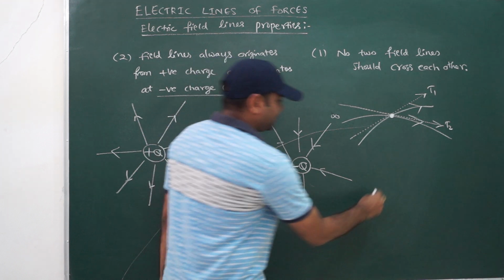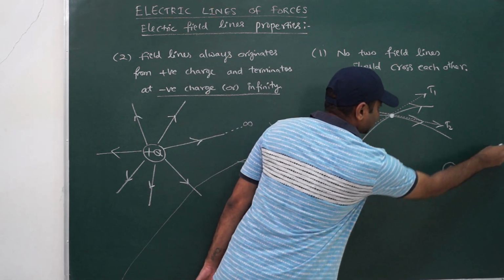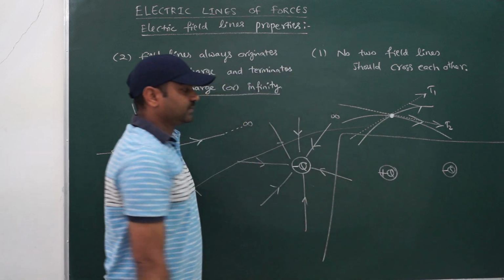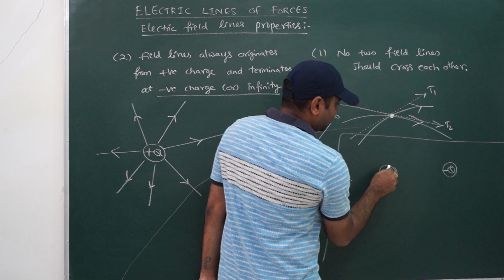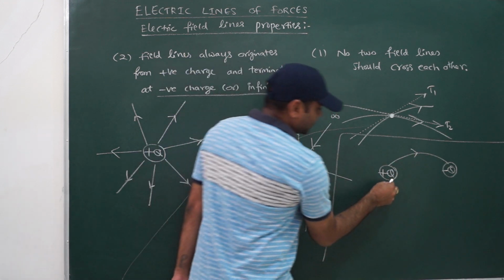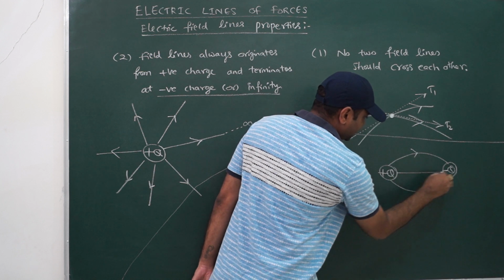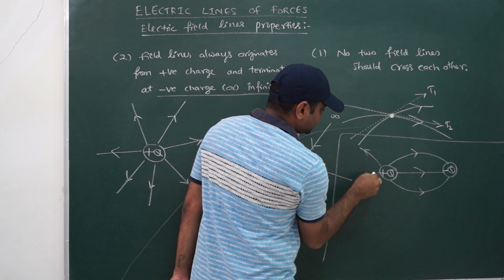Suppose I am keeping the positive charge and negative charge side by side. Understood? Now I am keeping positive and negative side by side. Then there will be field lines starting from the positive and ending at the negative, and like this you will get some field lines.